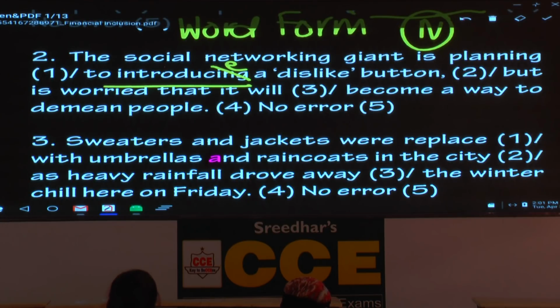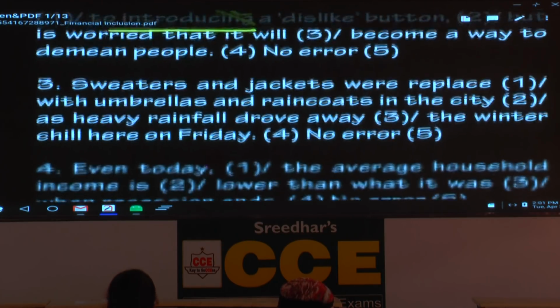So to introduce, which part of speech is it? Is it a verb? Verb. Is it finite or non-finite? Difficult to answer. Non-finite. Non-finite, 3 types. Bare infinitive, present infinitive, perfect infinitive. This one, to plus verb, we call it present infinitive. Please make a note. The question is related to present infinitive.